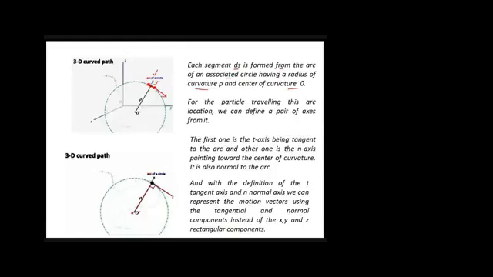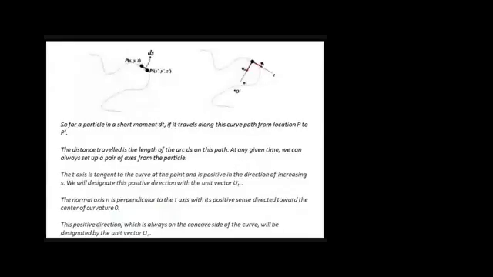And the other component, the normal, will be perpendicular to this t axis, and this n is usually directed towards the center. This new coordinate system, which has two components, n and t, is known as the n-t coordinate system. For a particle in a short moment, if it travels along this curved path from location p to p dash, the distance traveled is basically the length of the arc, which is ds on this path, as I have already discussed.